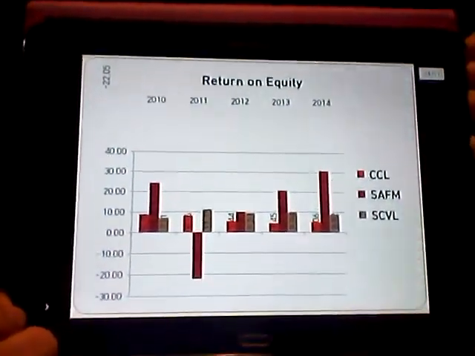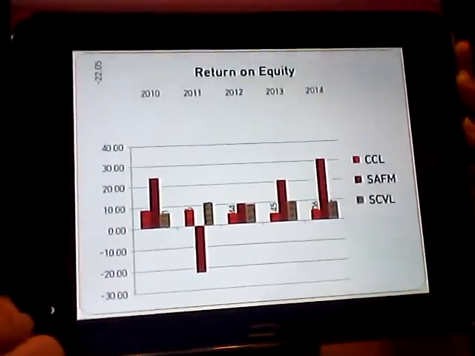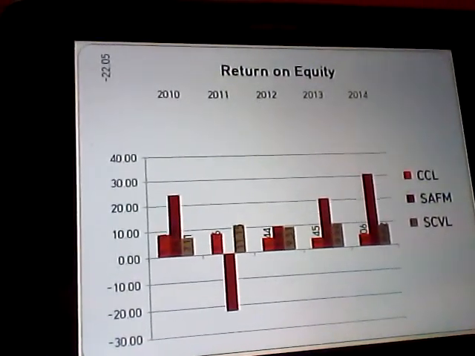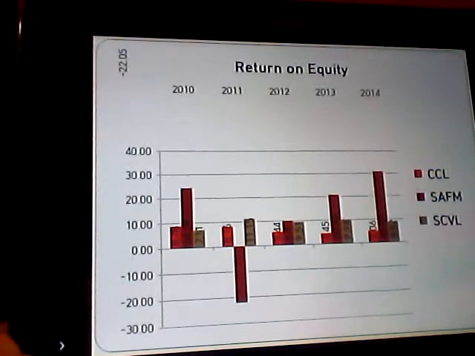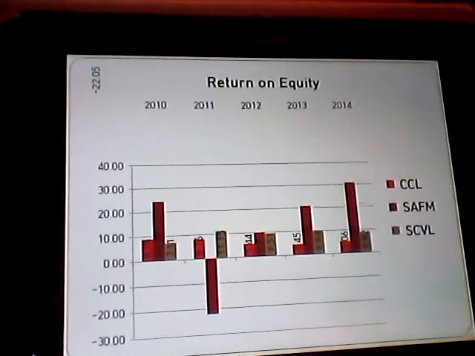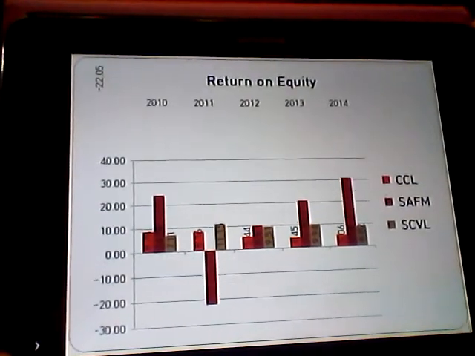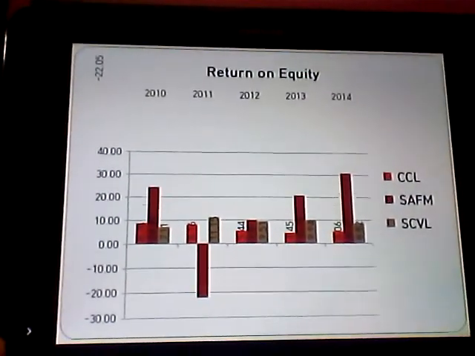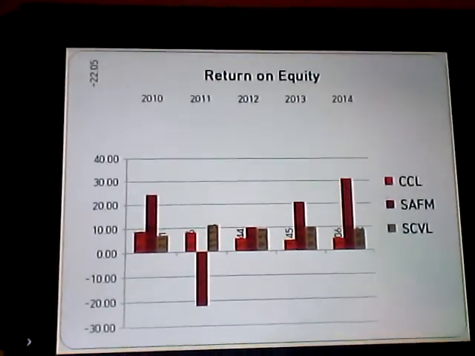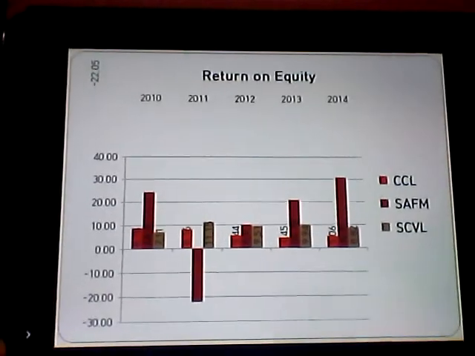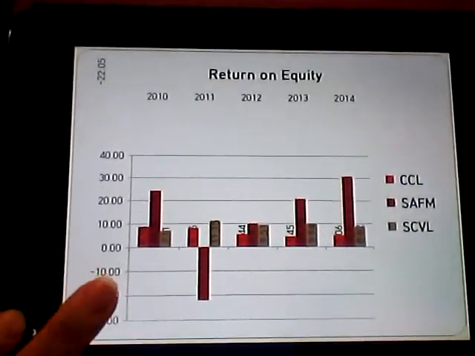All right, so here's the return on equity graph. As you can see, there's that dip in 2011 for Sanderson Farms. That's really bad. But if you look at the years after, they've continued to grow and even exceed what they were in 2010, which was the year before. Shoe Carnival is fairly steady, so is Carnival Cruise Lines.